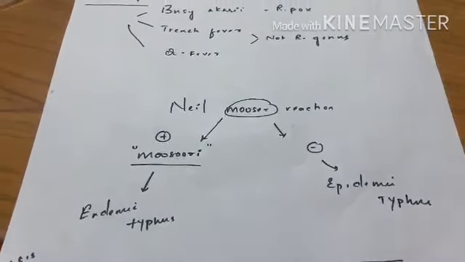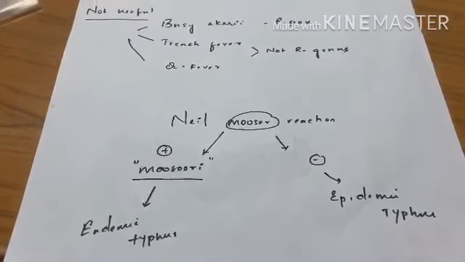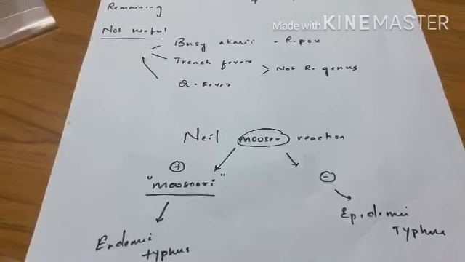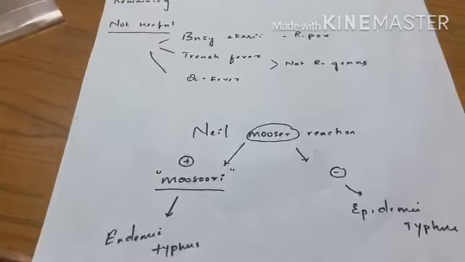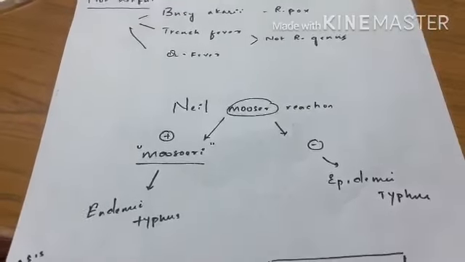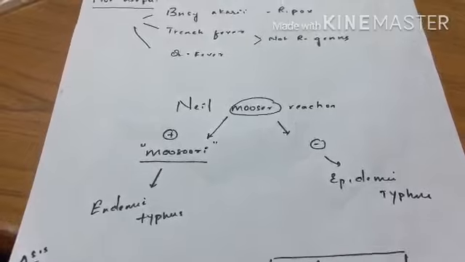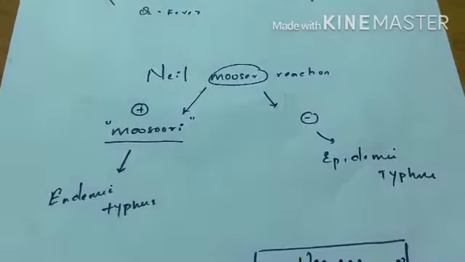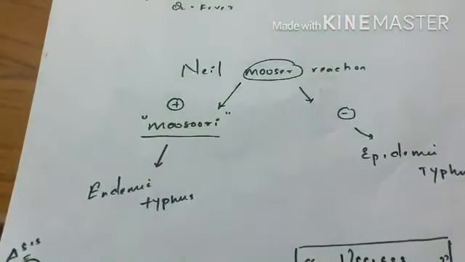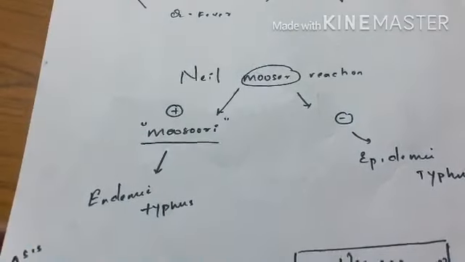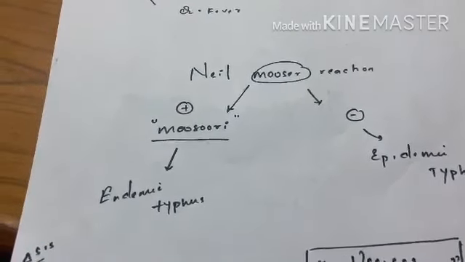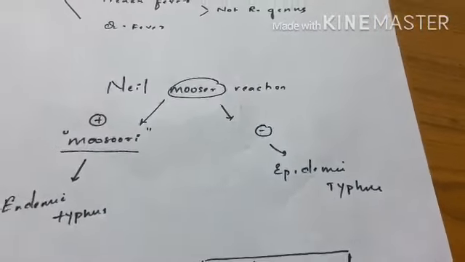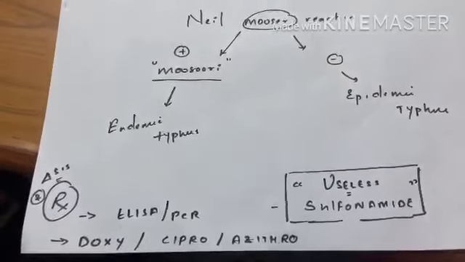Next is the Neill-Mooser reaction. What this Neill-Mooser reaction is: we take serum of our rickettsia patient and we inject it intraperitoneally into animals like guinea pigs. Then they show symptoms like fever, scrotal ulceration, etc. So the name itself contains Mooser, that is Rickettsia mooseri. Other name is Rickettsia typhi. We thought it is a local species causing endemic typhus. So it is negative in epidemic typhus. So our 4th part is also done.